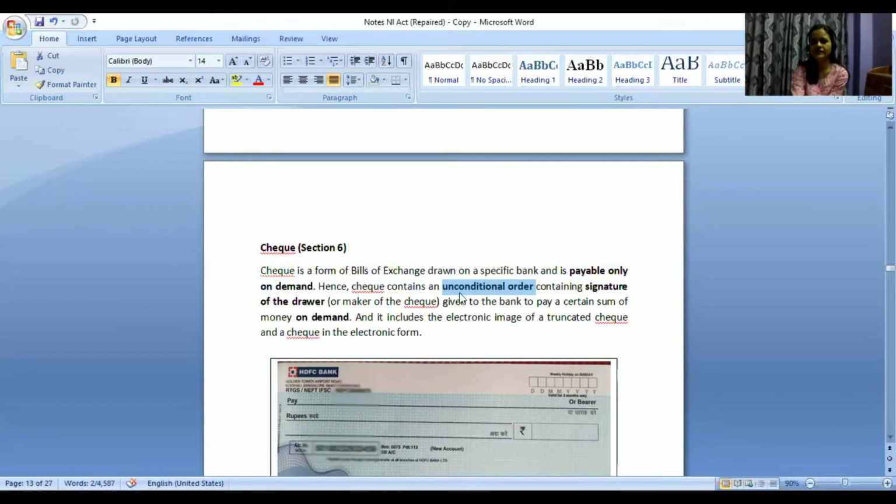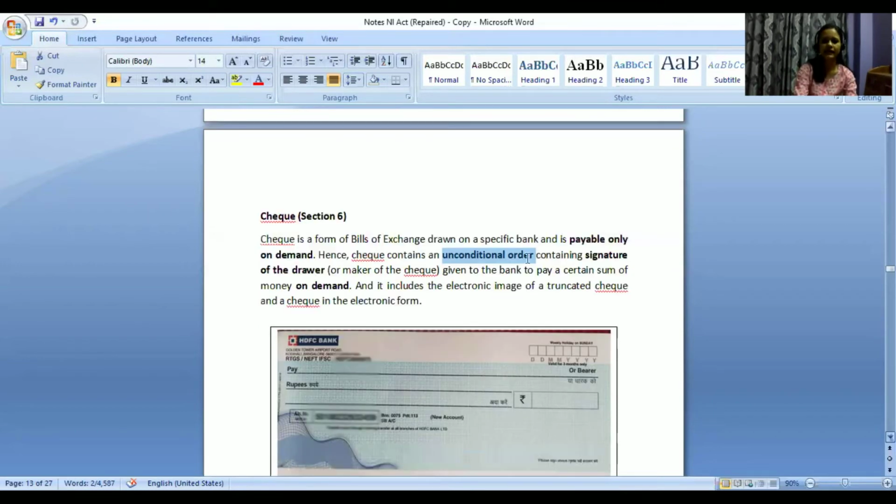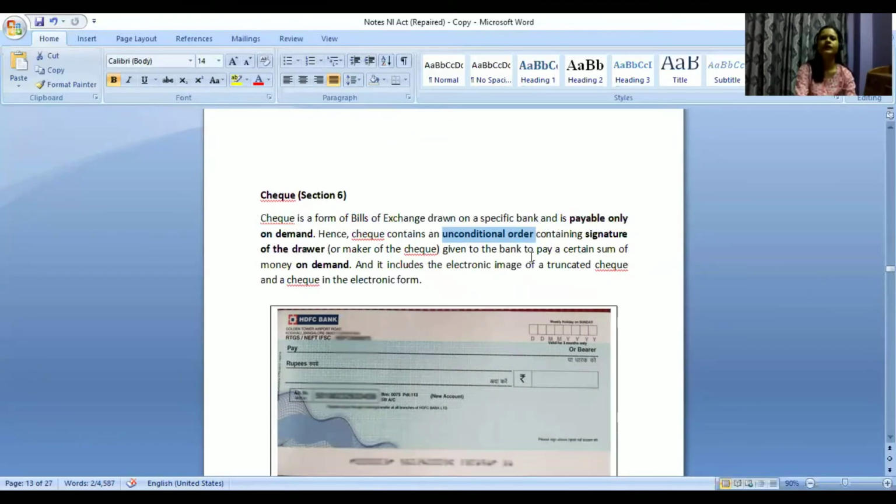So what is check? It contains an unconditional order containing signature of the drawer or maker of the check. If I am issuing this check, I will make this unconditional order. To whom? To my bank, HDFC Bank. I will make this order. How? I will put my signature as well to authenticate the check, and then I will make this check.